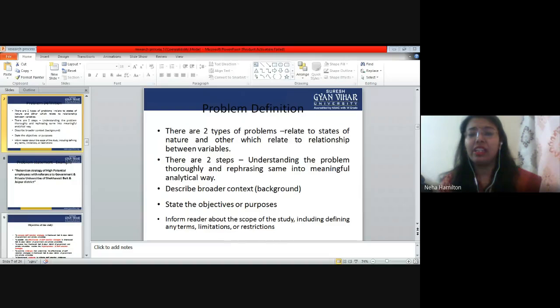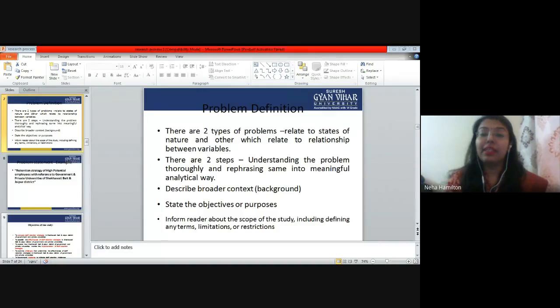As we have studied earlier, there are two types of problems. The first relates to the states of nature, and the second relates to the relationship between variables, right? States of nature means you are explaining a particular phenomenon. You are generally studying a problem. For example, you are studying COVID trends in Rajasthan in July 2021. You are just studying the trends, the nature of the problem.